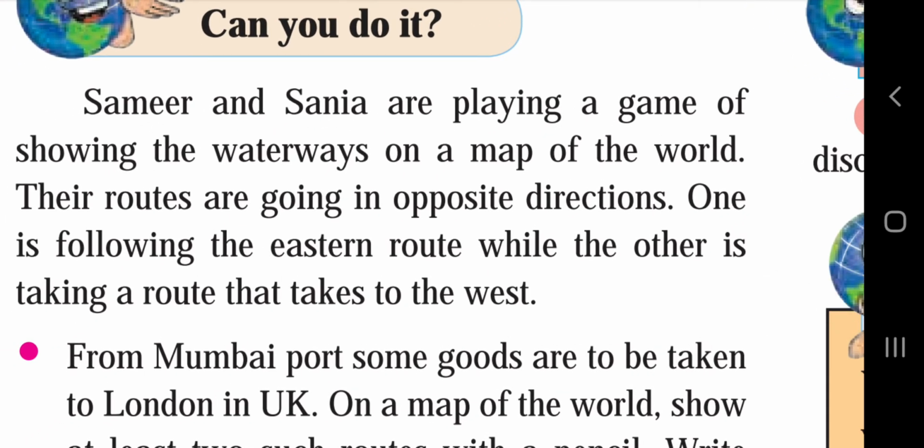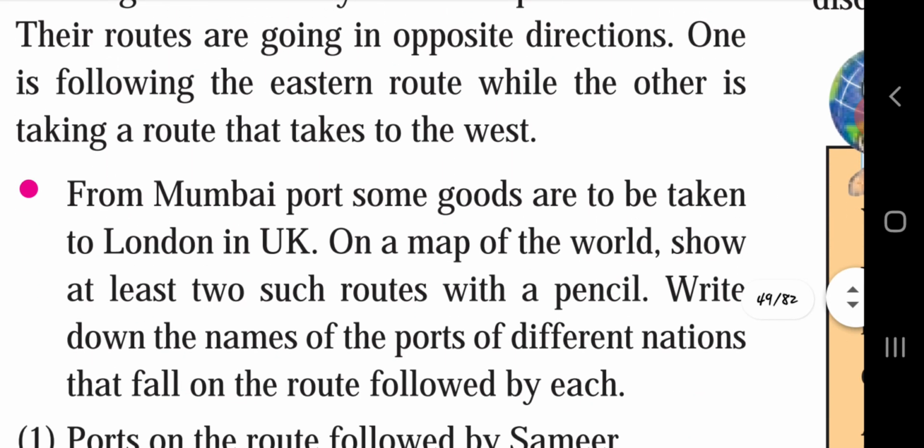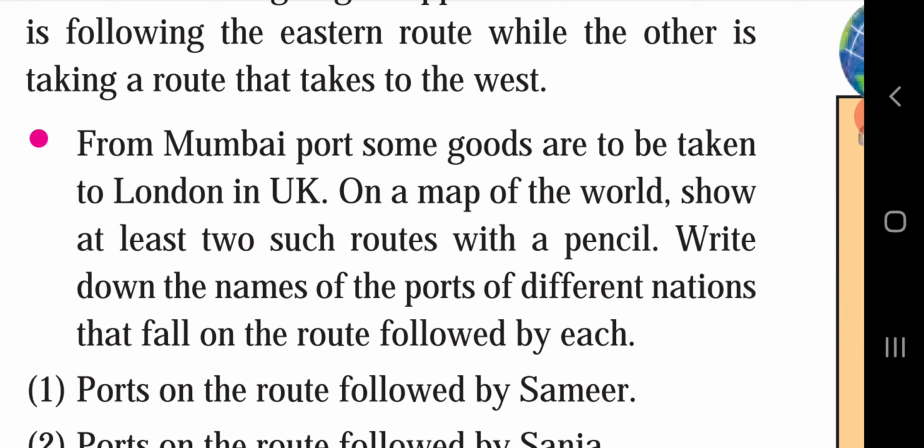Samir and Sanya are playing a game of showing the waterways on a map of the world. The routes are going in opposite directions. One is following the eastern route while the other is taking a route that goes to the west. From Mumbai port, some goods are to be taken to London in UK. On a map of the world, show at least two such routes with a pencil. Write down the names of the ports of different nations that fall on the route followed by each.